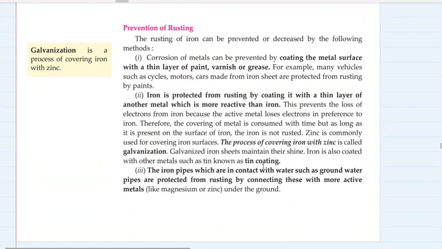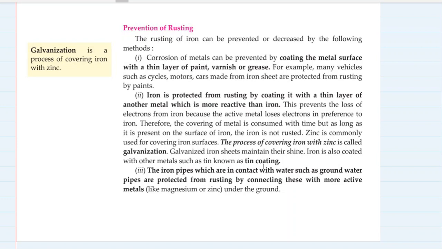Okay, how to prevent rusting? There are many processes. Basically, what you have to do is prevent the attacking components from air from coming in contact with the surface of any metal. That is the best way of preventing rusting. But how to create a barrier to stop these elements from reaching the surface of any metal?